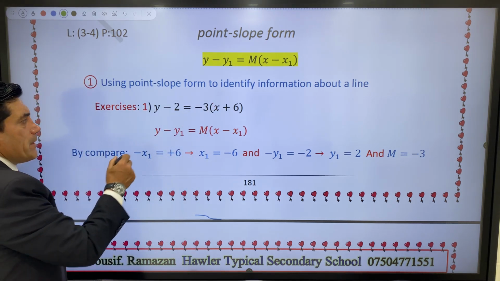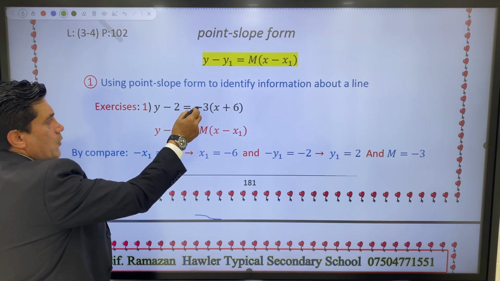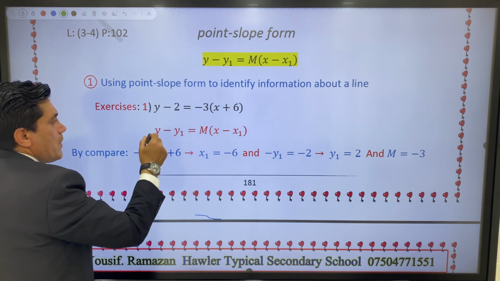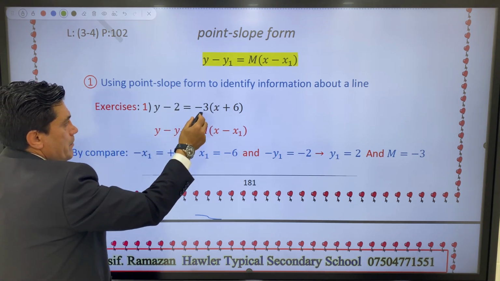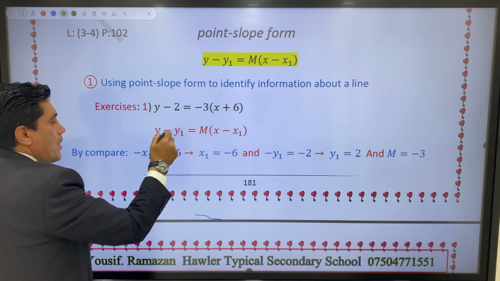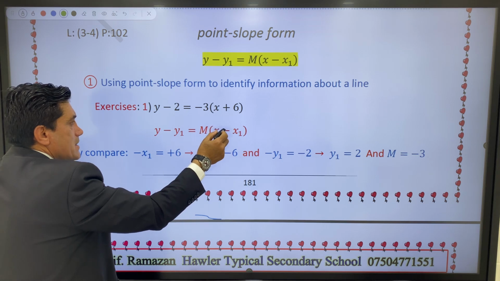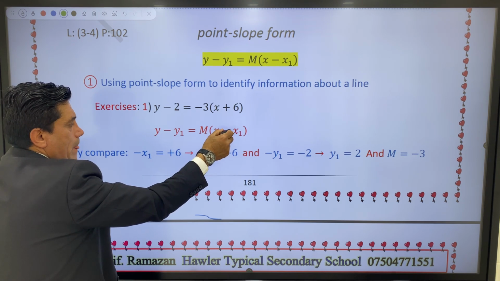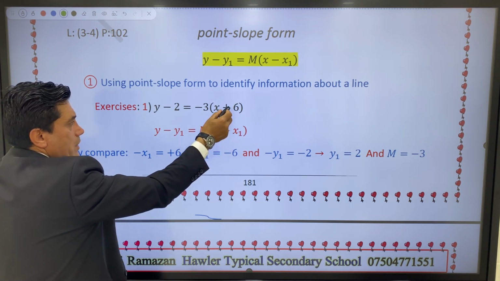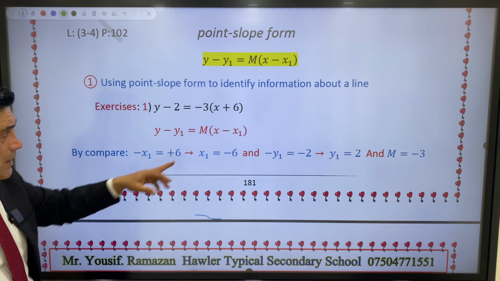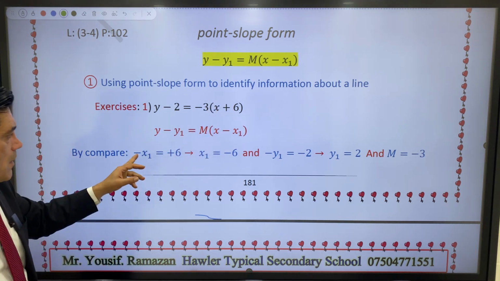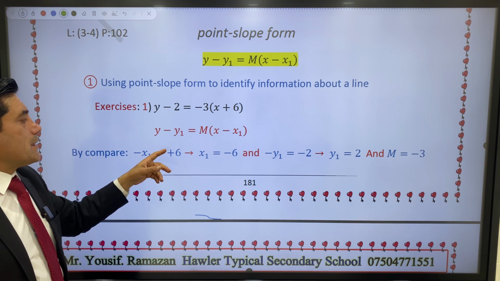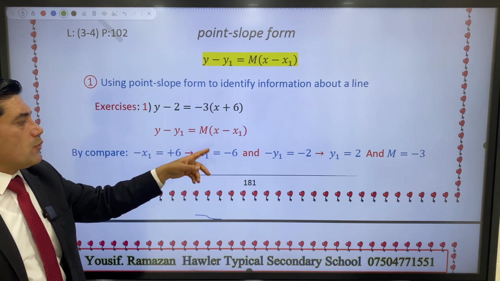So by comparing y minus 2 equals negative 3 bracket x plus 6 with y minus y1 equals m bracket x minus x1, we compare x minus x1 with x plus 6. That means negative x1 equals 6, so x1 equals negative 6.